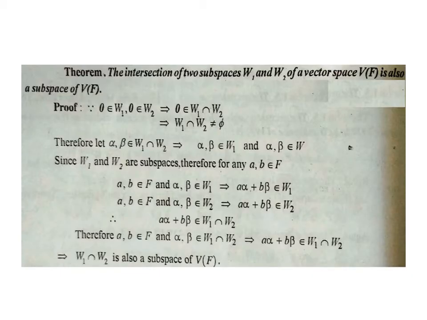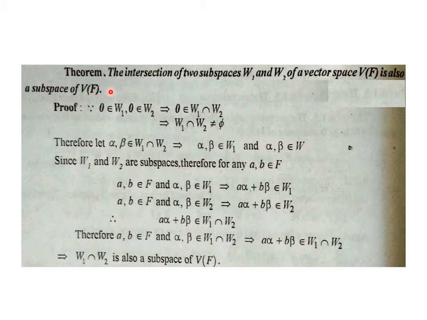Let's discuss one very important theorem based on intersection. The statement: the intersection of two subspaces W1 and W2 of a vector space V(F) is also a subspace. A vector space V(F) is given in the background and two of its subspaces are defined, W1 and W2. Then their intersection will also be a subspace of the same vector space V(F). That's what we have to prove.